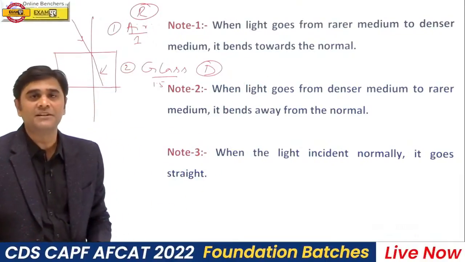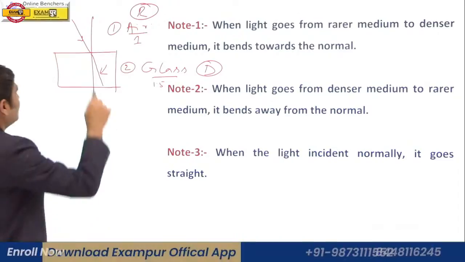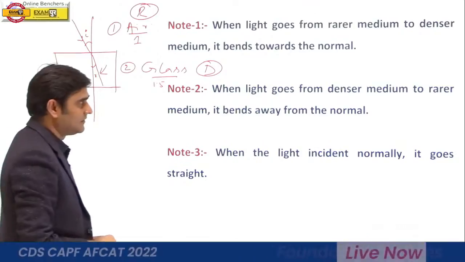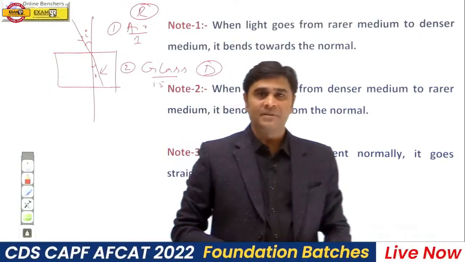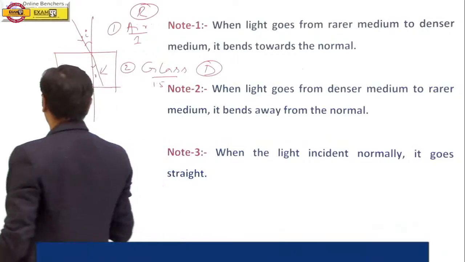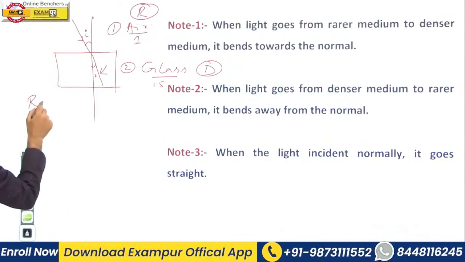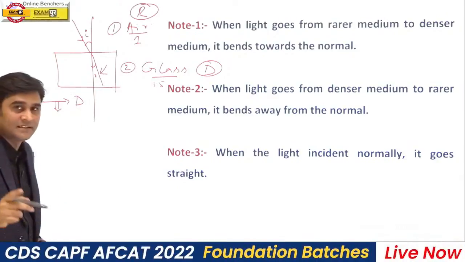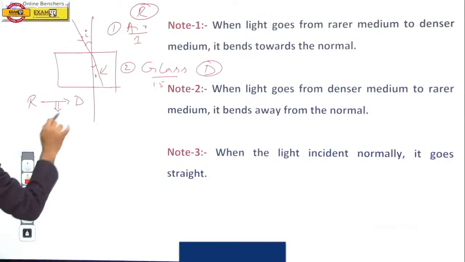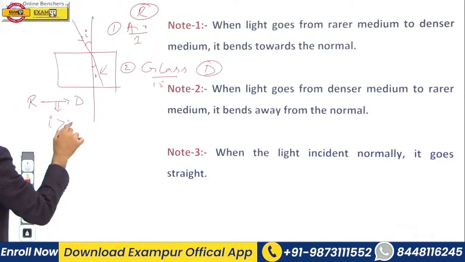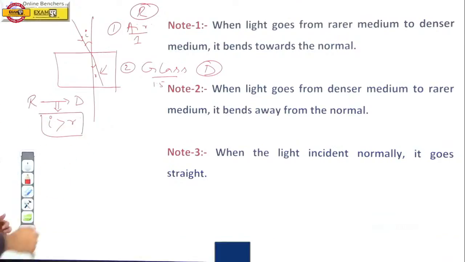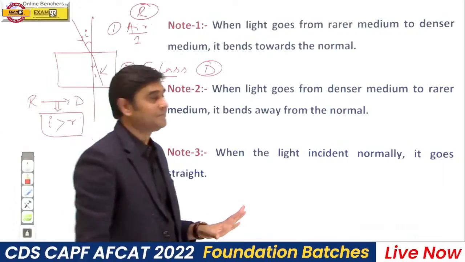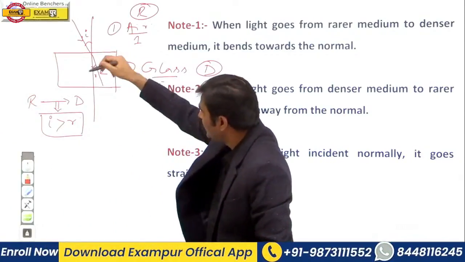In this situation, which one is more, I or R? Tell me. This is your I and this is your R. So when a light ray goes from rarer medium to denser medium, it bends towards the normal because speed of light will decrease. And in this situation, I will be more than R. Angle of incidence will be more than angle of refraction. Please remember this point. Okay, this is your I and this is your R.